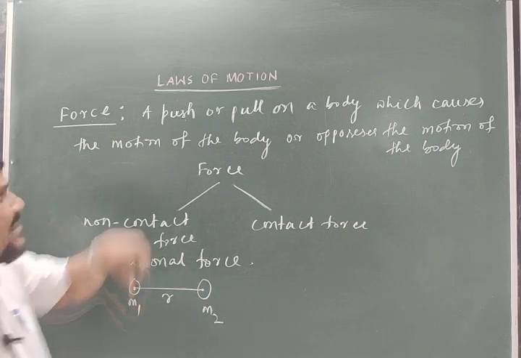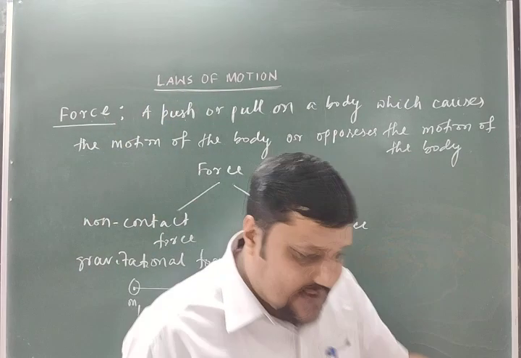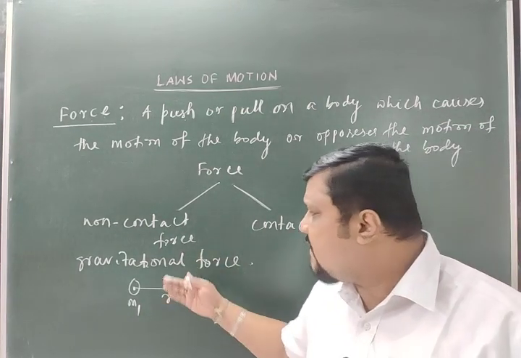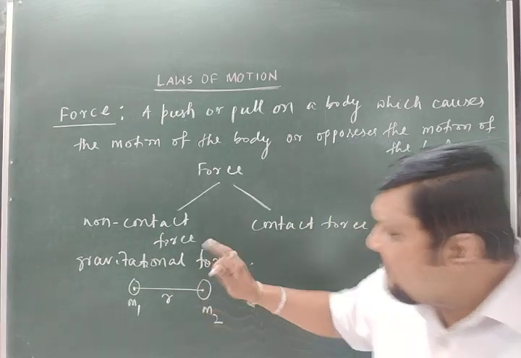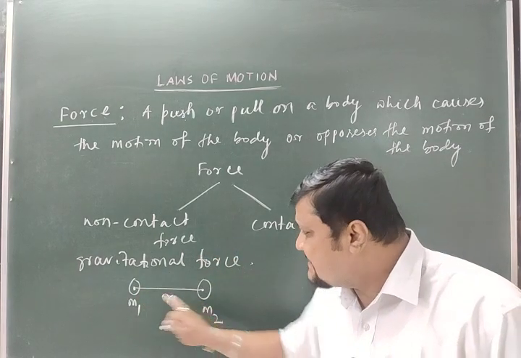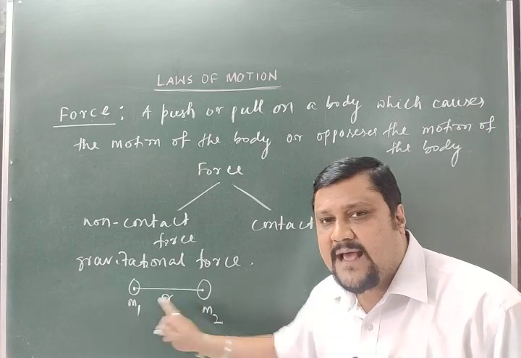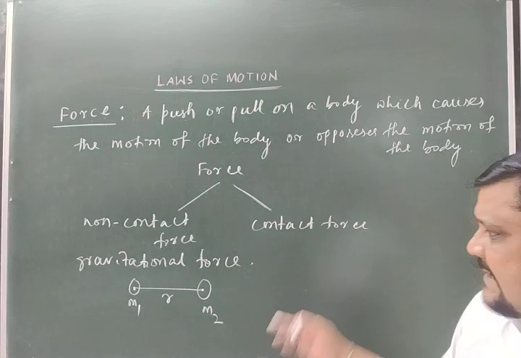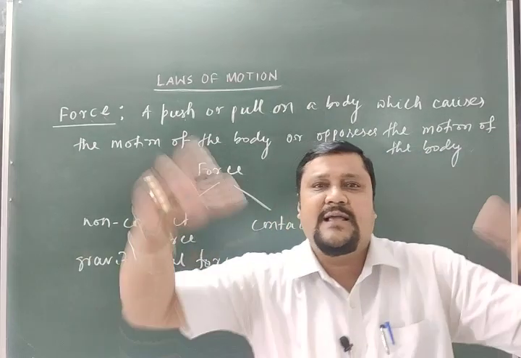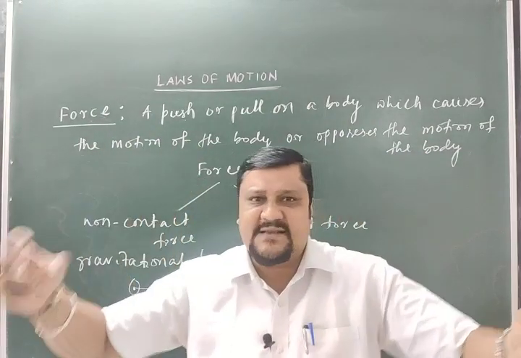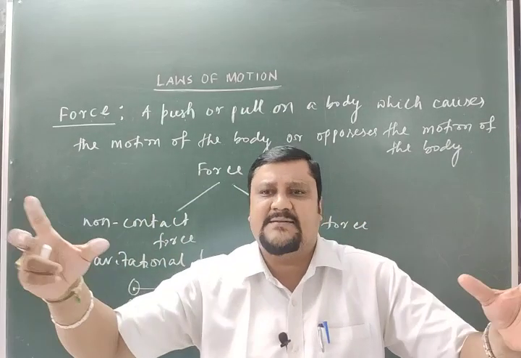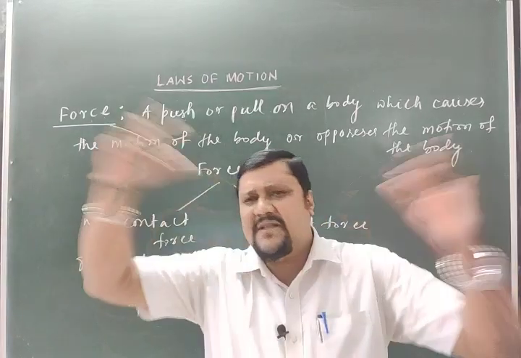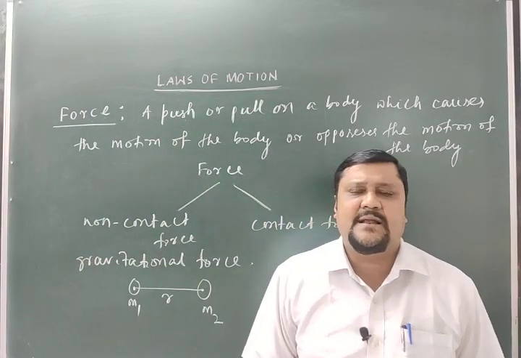But according to Newton, whose law of gravitation we will discuss in that chapter, there is a force between the two bodies even though they are not in contact, and that force is the gravitational force. Each body attracts the other in this universe. If there are two massive bodies, massive meaning the body having mass, wherever they are, there is a force of attraction between them.